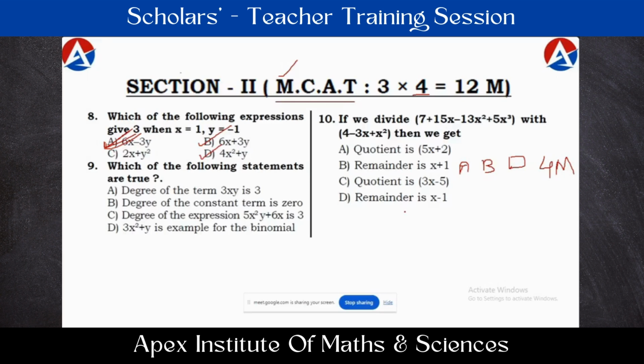For example, if they bubble only one correct answer, either A or B or D, if they bubble any one correct answer, then it is considered as a partially correct answer. And in these partially correct cases, for however many correct options they bubble, that many 1 marks will be given to the student.